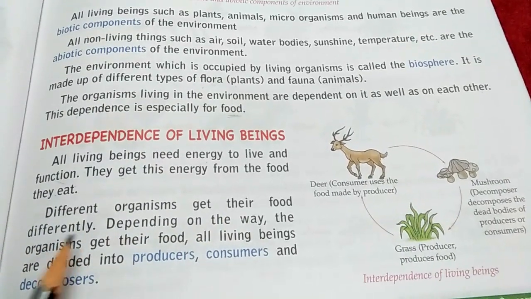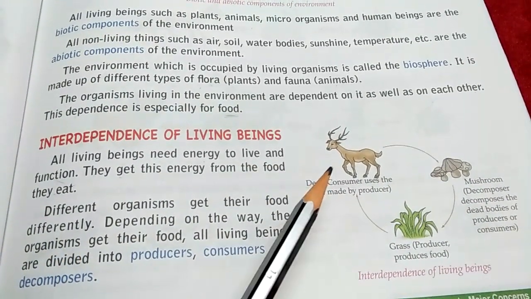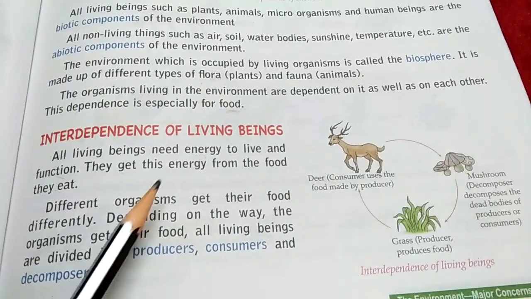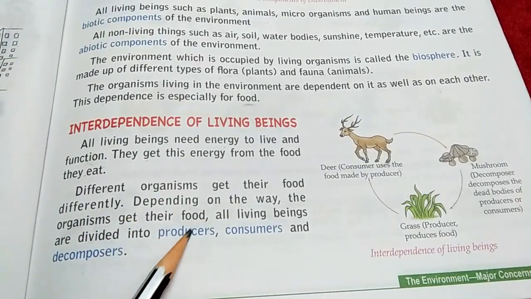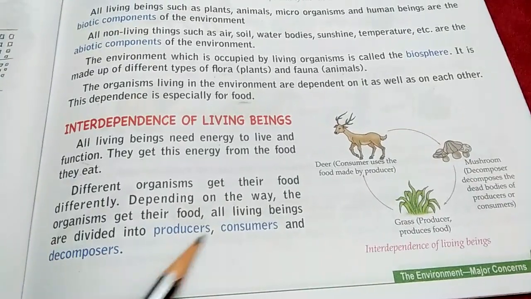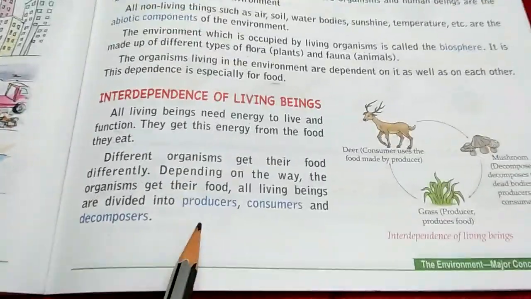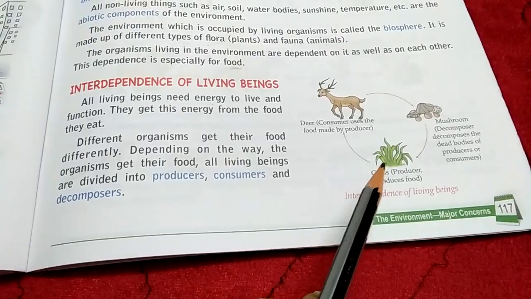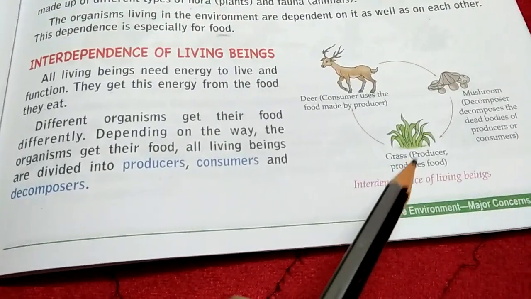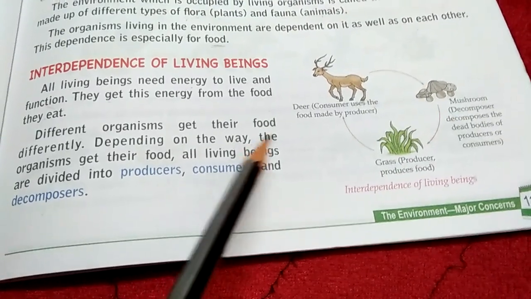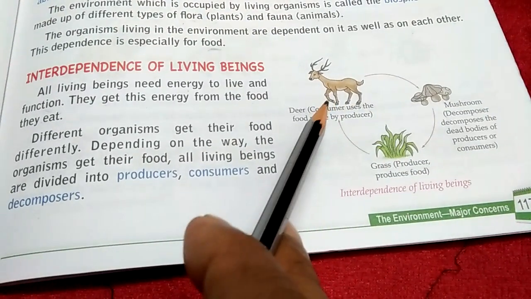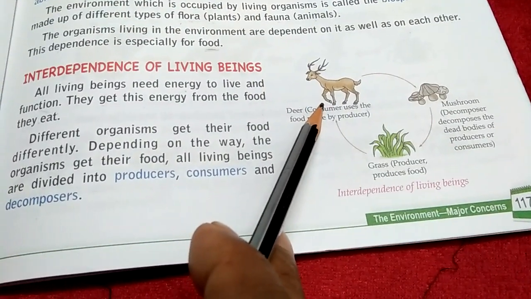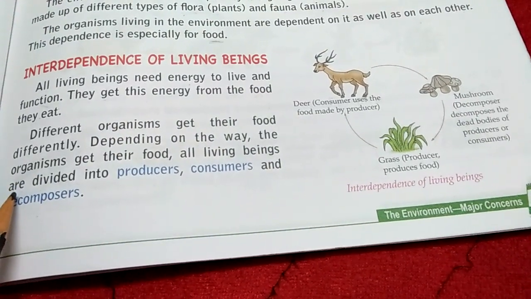Different organisms get their food differently. Like the deer get food from grass, the mushroom get food from the dead animals. Depending on the way the organism get their food, all living beings are divided into producers, consumers, and decomposers. So who are producers? Who produce their own food, like grass or green plants, trees. They are producers because they produce their own food. Consumer means who eat, like the goat or the deer. They eat the grass. They are called consumers. And decomposers, who decompose the dead body.